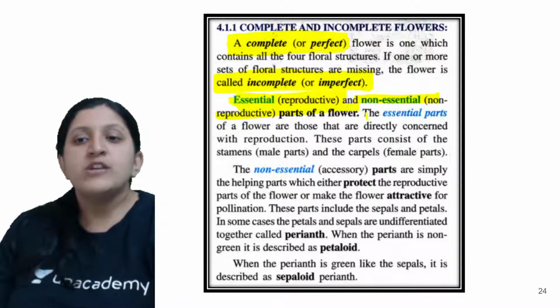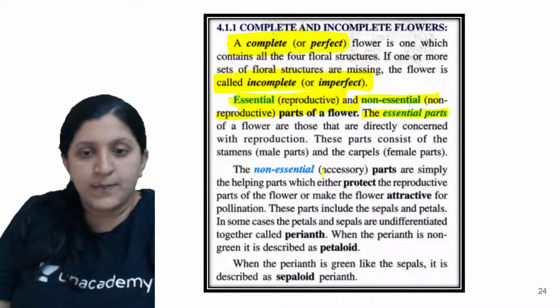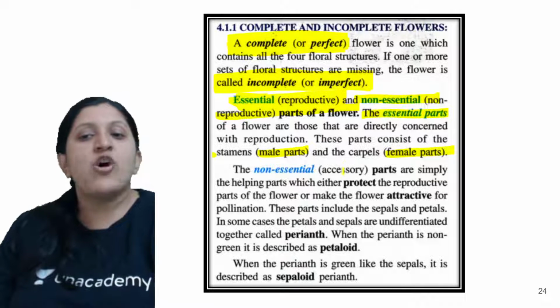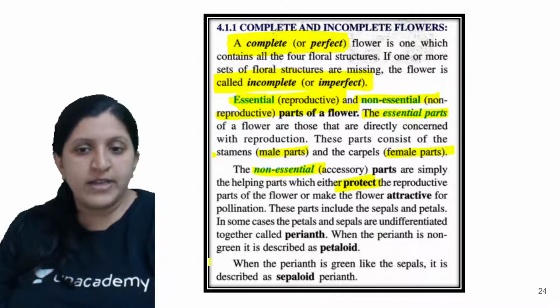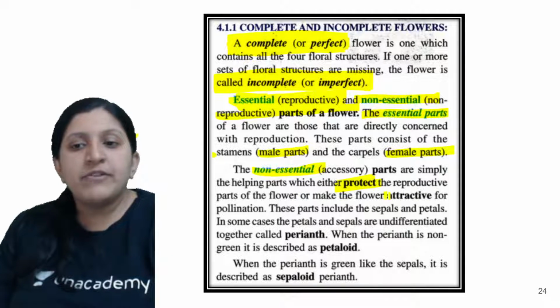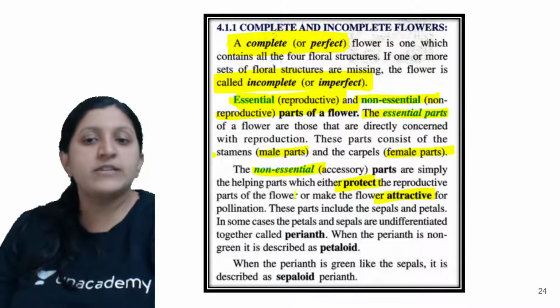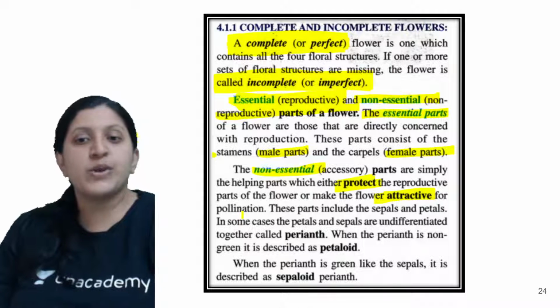Essential parts of a flower are those directly concerned with reproduction, that is the male part and the female part. The non-essential or accessory parts are simply the helping parts which provide protection, and they make the flower attractive. How exactly are they making the flower attractive? By producing different colored petals, as you can see.